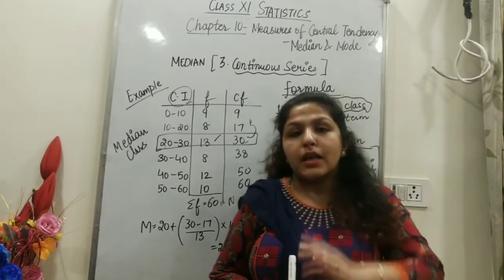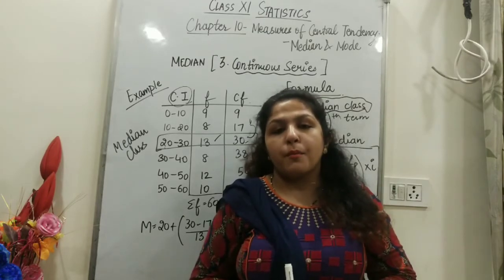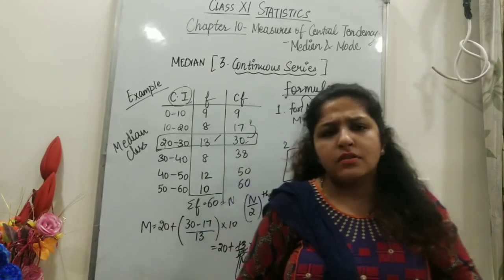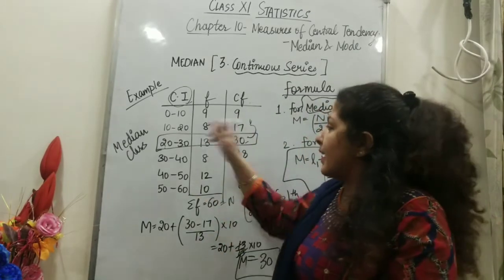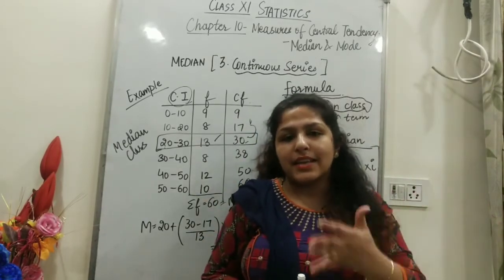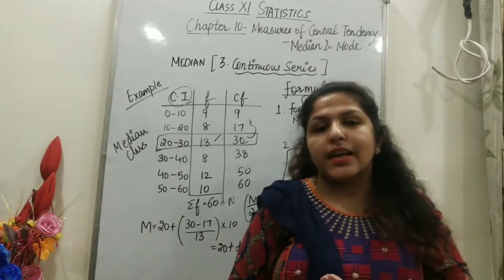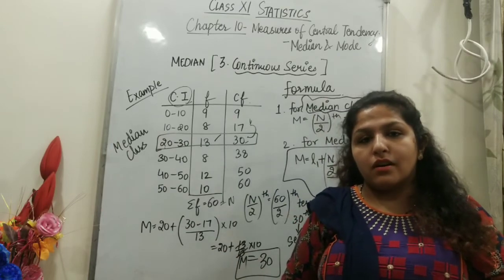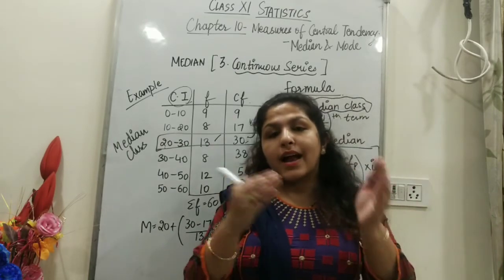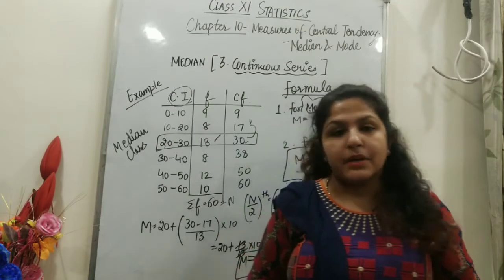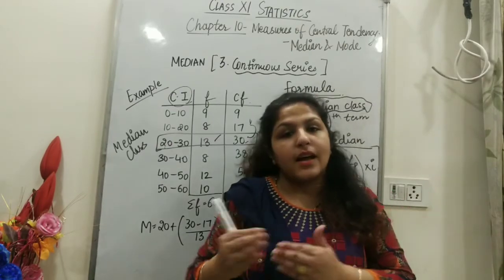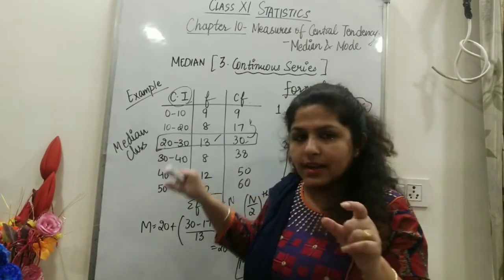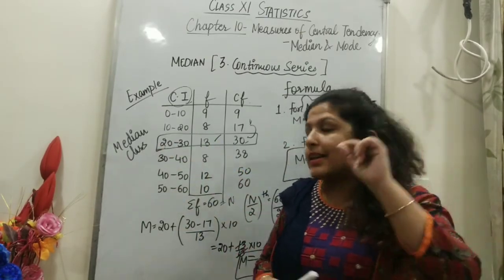This question is very simple, and you need to practice many more questions from your book, either VK OLT Jain or NM Shah. You have so many books. Practice the questions. Questions do not come direct. A less than series might be given, and you need to first convert that series into a normal series. Inclusive series also comes in the exam, in which we first convert it into an exclusive series and then calculate the median. If the intervals are unequal, it doesn't matter, we will choose the class interval of the median class, right?